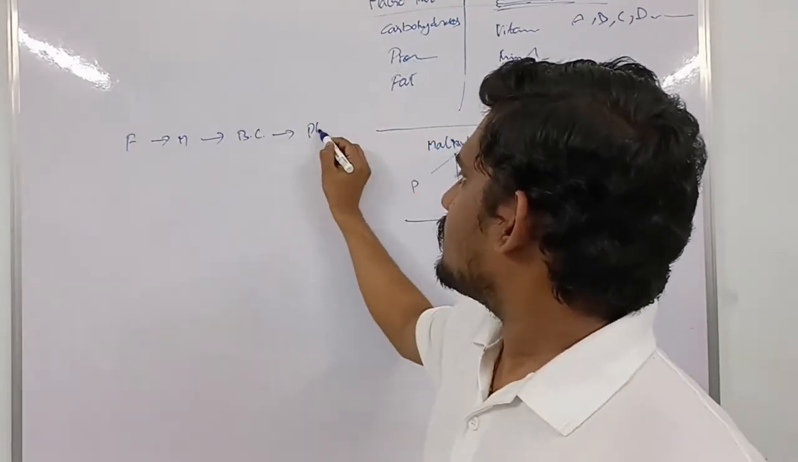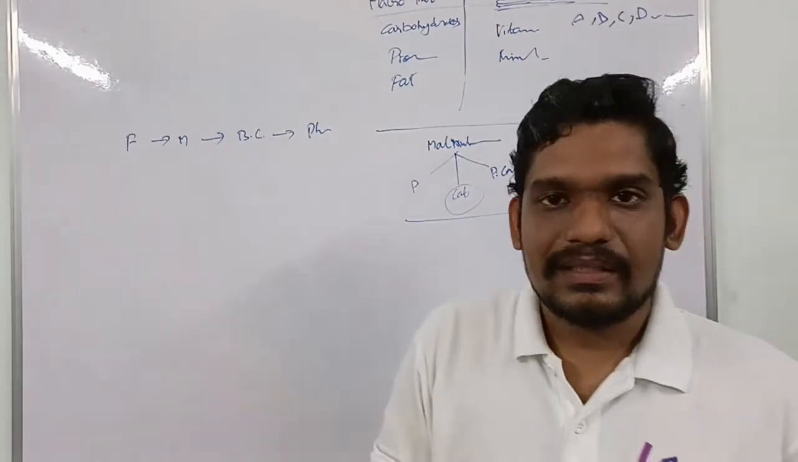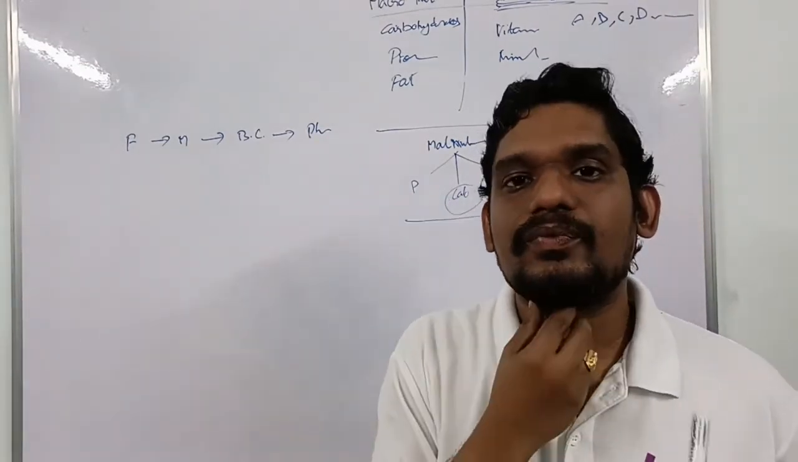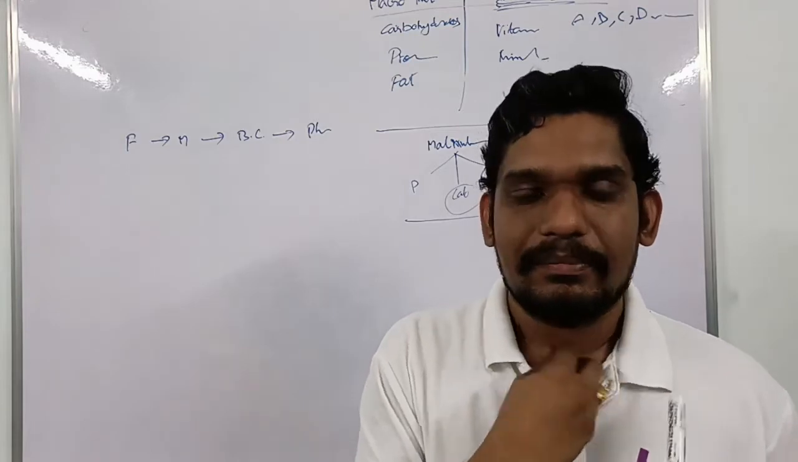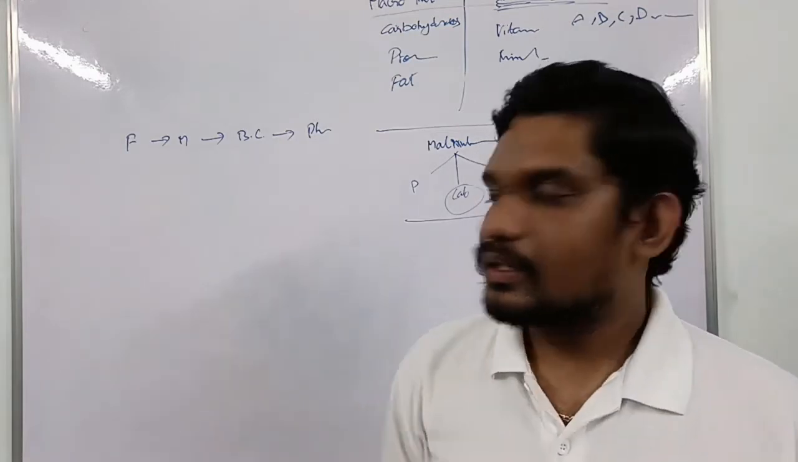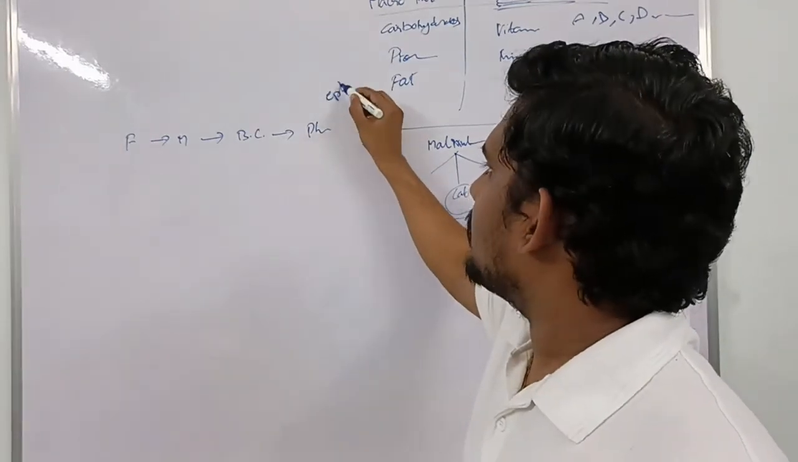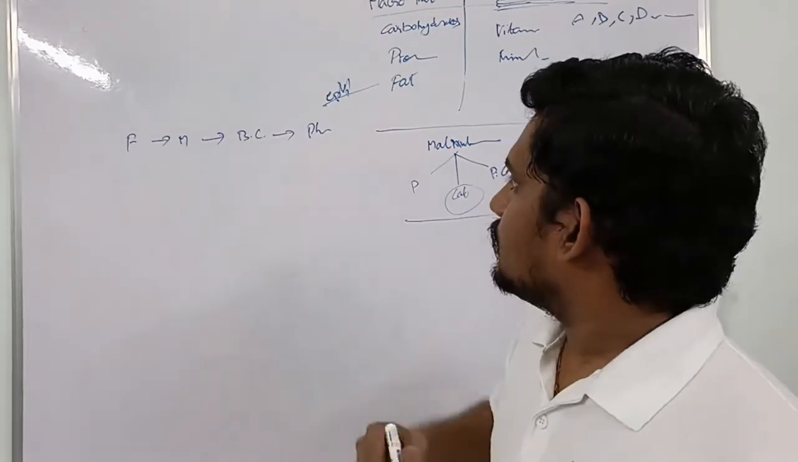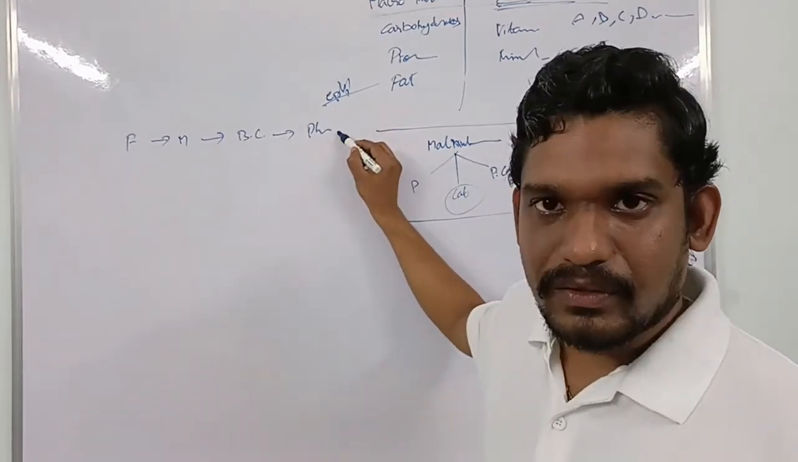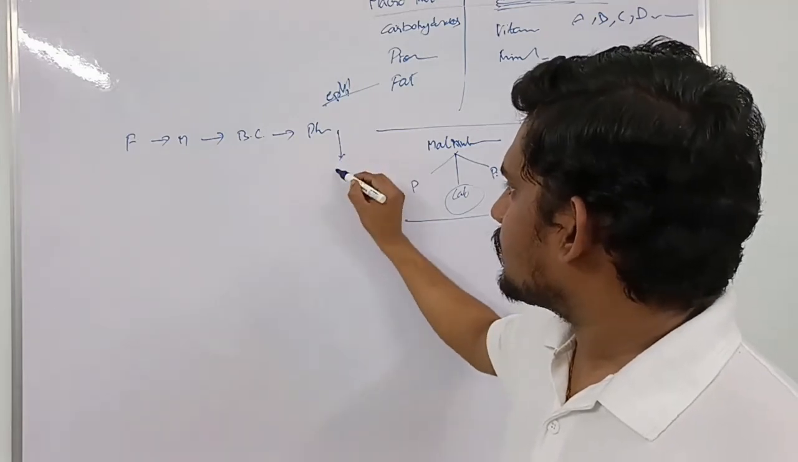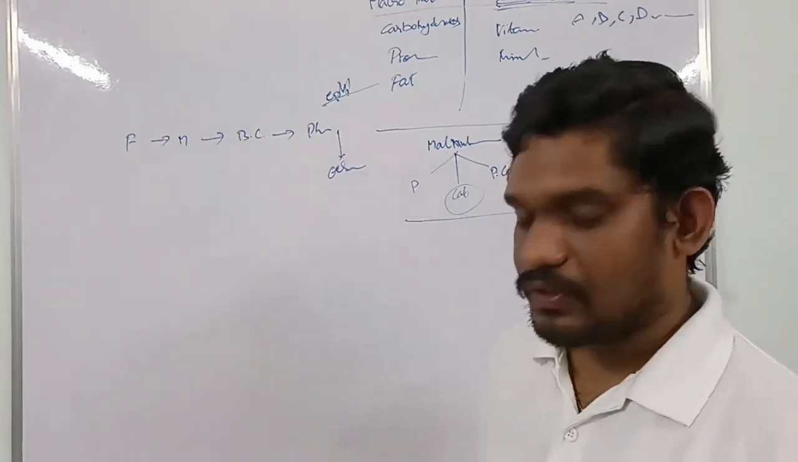From the buccal cavity, it goes to the pharynx. Inside the pharynx, we have the epiglottis. There are two pipes here: the food pipe and the windpipe. There is a gatekeeper called the epiglottis. This epiglottis acts as a gatekeeper and diverts the food into the food pipe only. Then the esophagus is there.